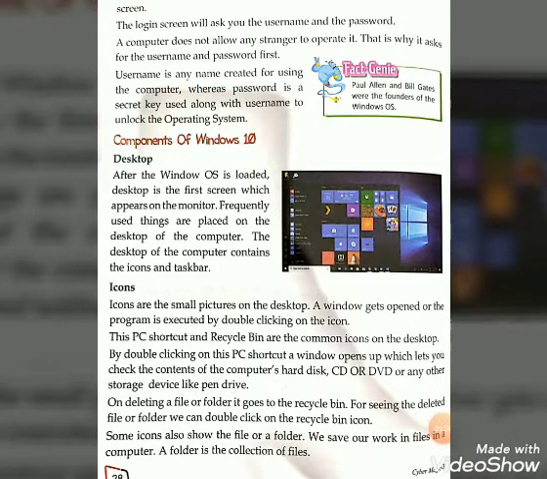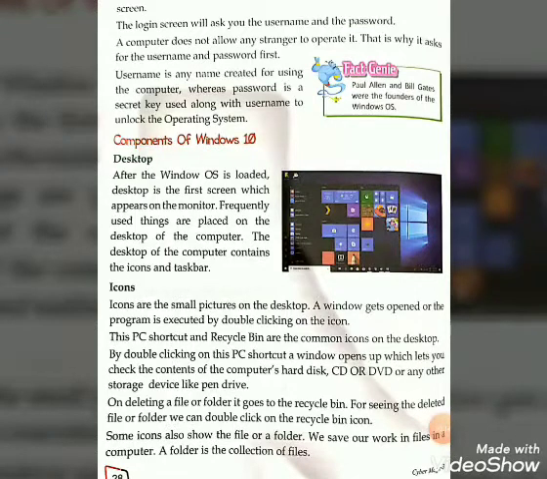Now here, username is any name created for using the computer, whereas password is a secret key used along with username to unlock the OS, that is, the operating system.